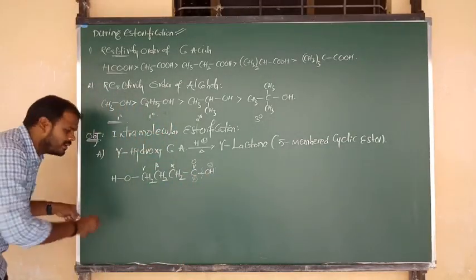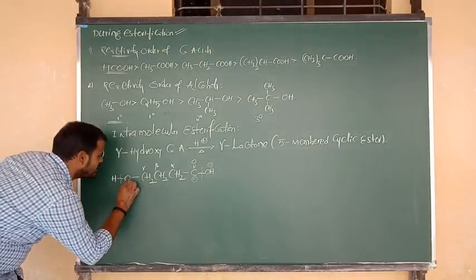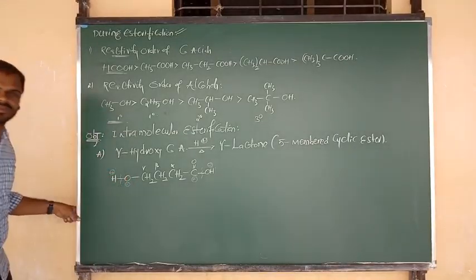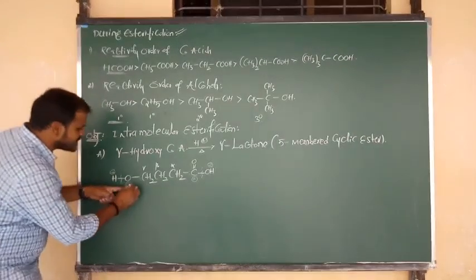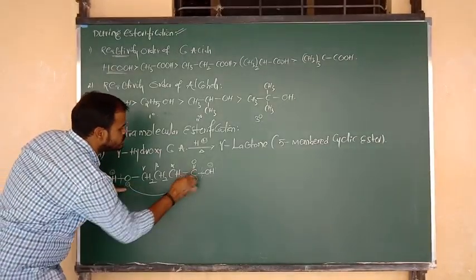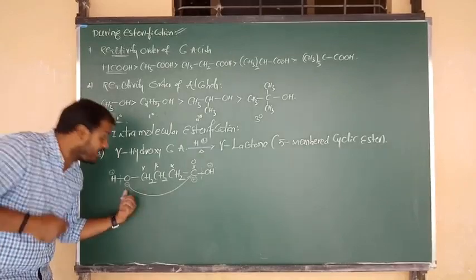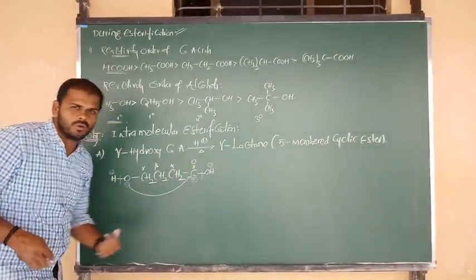In alcohol, the bond is cleaved between oxygen and hydrogen, so oxygen carries the negative charge and hydrogen the positive. That negative charge on oxygen is delocalized, and a new bond forms between oxygen and the C double bond group.